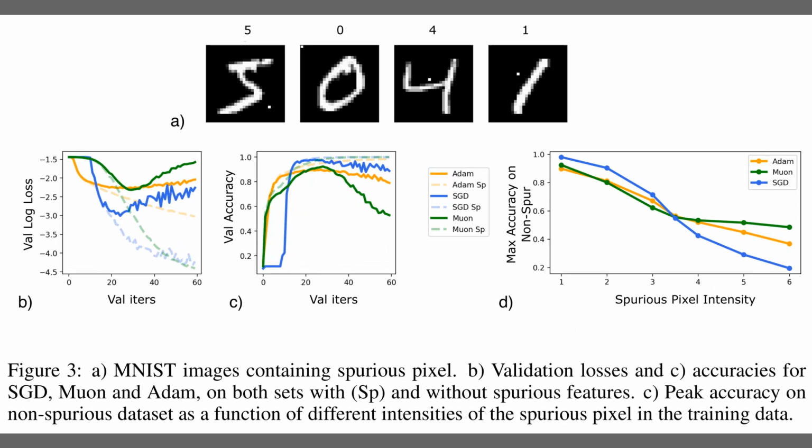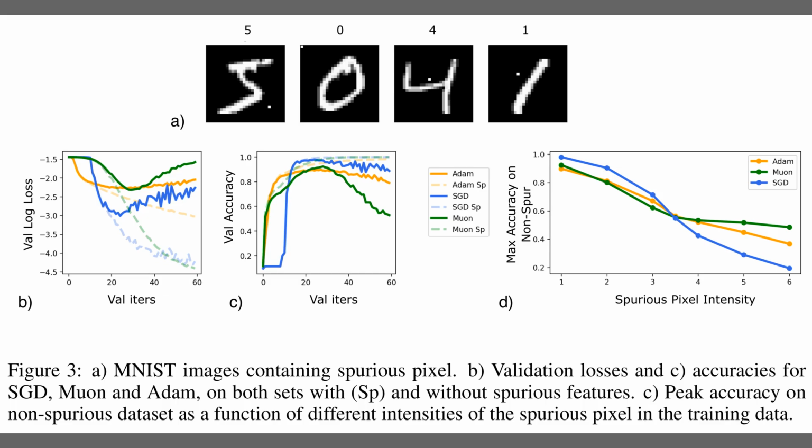While Figure 3 demonstrates how Muon handles spurious correlations using MNIST digits modified with a cheat pixel, shown in Panel A. In Panel C, the solid green line tracks Muon's accuracy on clean data. It peaks early, and then collapses as the model overfits to the cheat pixel,